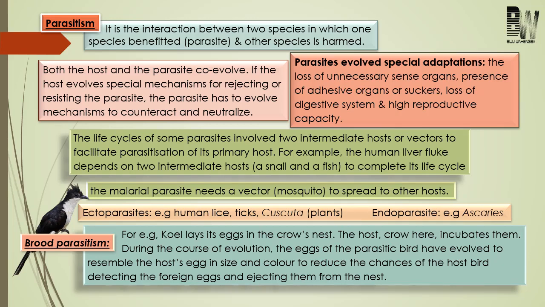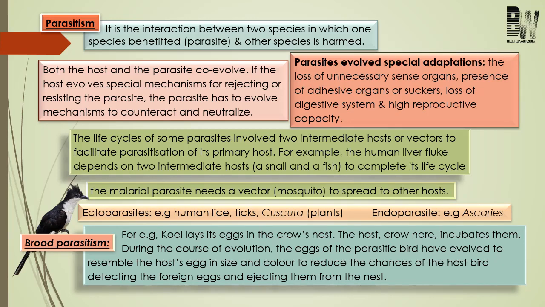Cuckoo, a parasitic bird, will lay its egg in the nest of the crow. And here the crow will function as host. And the host, that is crow, will incubate the egg of the cuckoo. And like this, the cuckoo will be benefited. So the question is, why is the cuckoo benefited? Because its eggs are incubated by the crow, and thus the cuckoo will get its offspring without the expenditure of any energy.